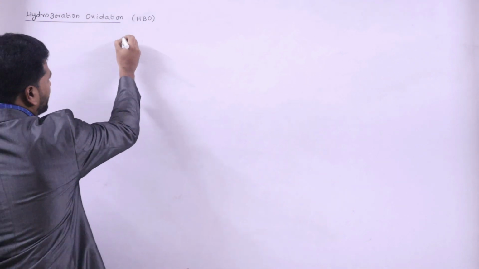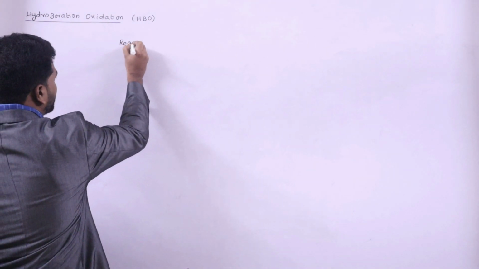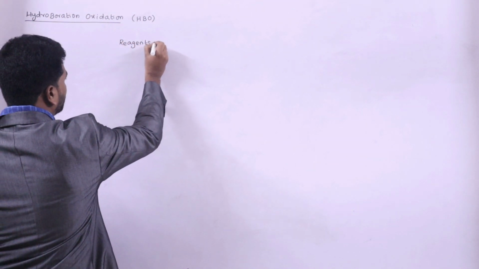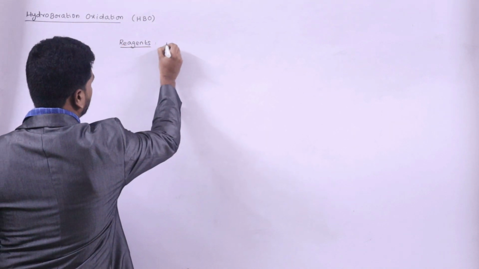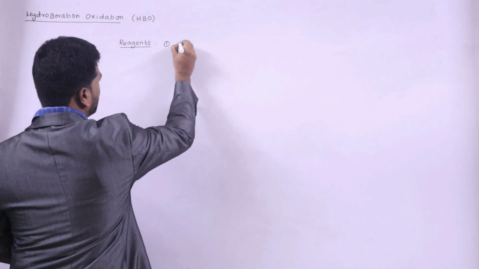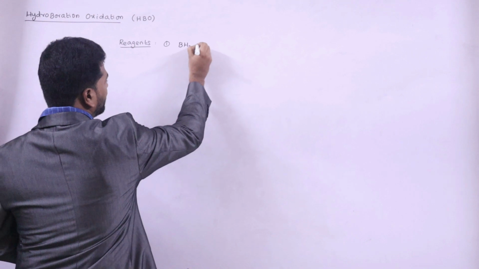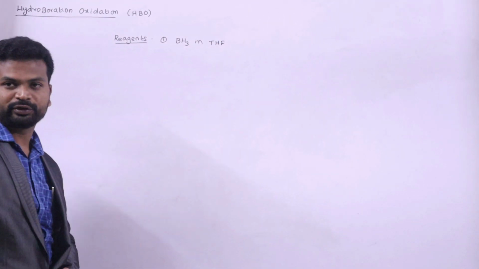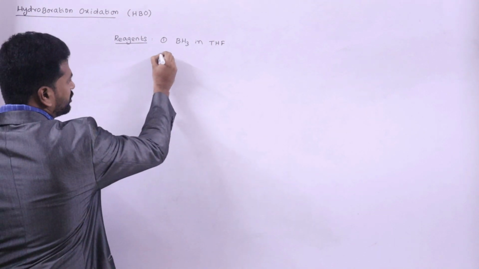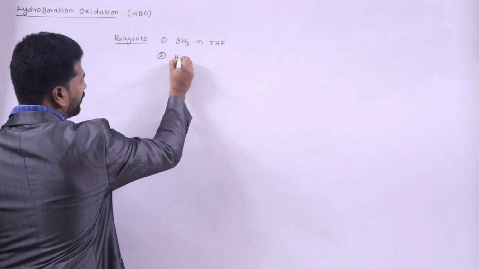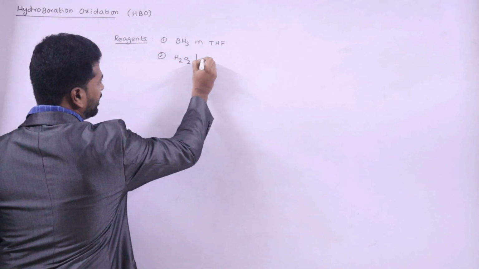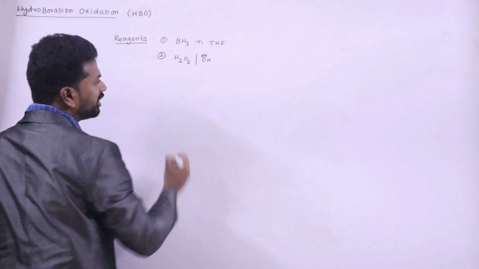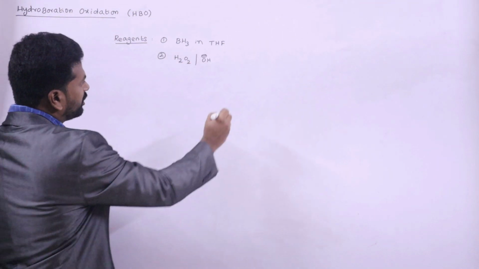So coming to the reagents, it is borane in tetrahydrofuran, THF, followed by hydrogen peroxide in alkaline medium.